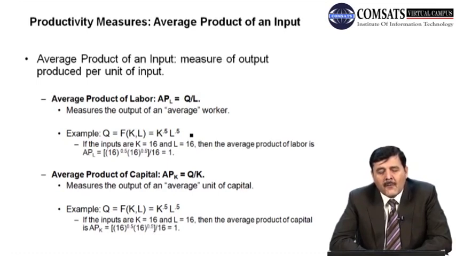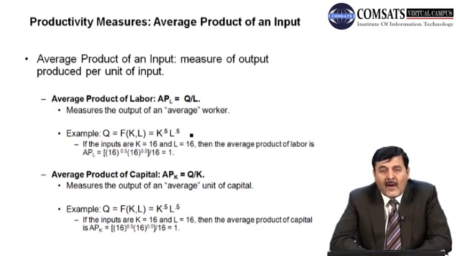Q is equal to K^0.5 L^0.5. Now suppose the inputs are K equal to 16 units and L equal to 16 units. If you use these values, what would be the average product of labor?